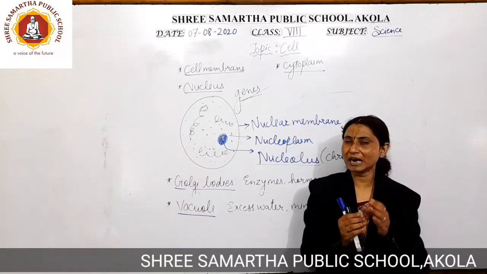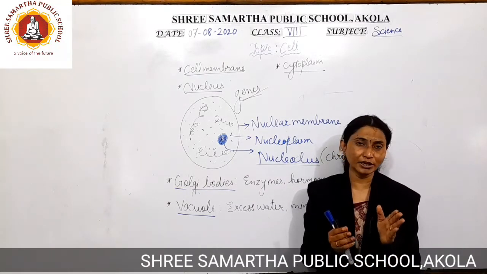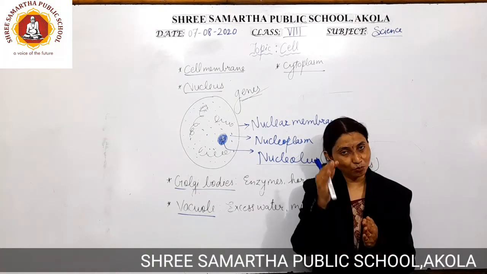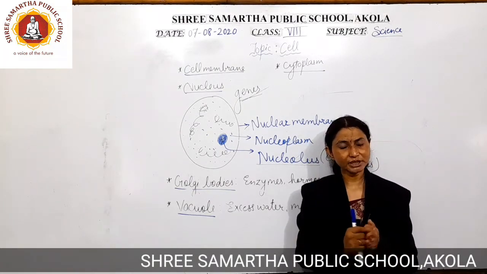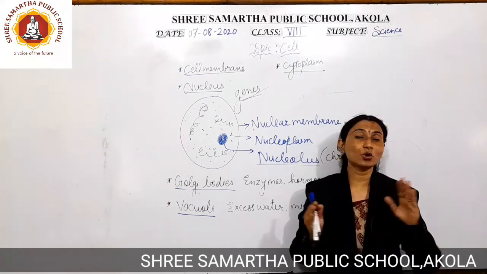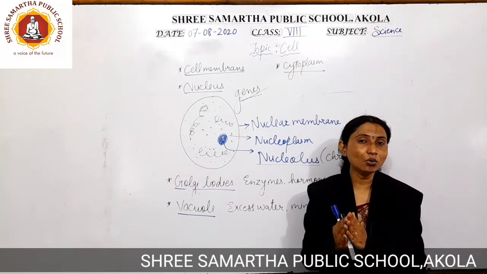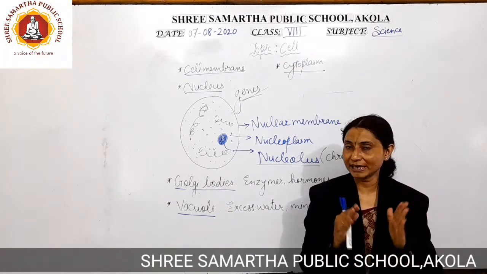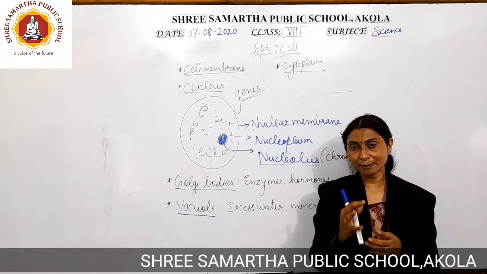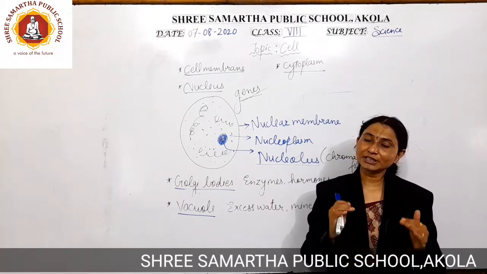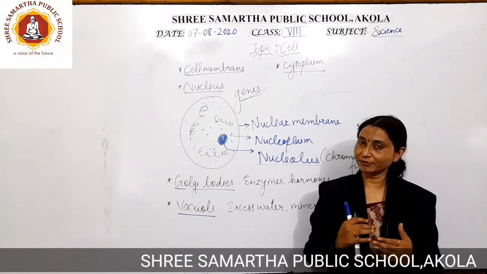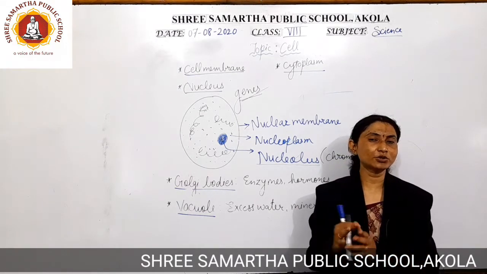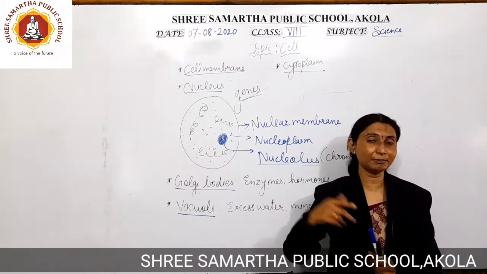So these chromosomes are very important in the cell body because they are responsible for carrying the characters from one generation to another. If genes are not there, if chromosomes are not there, imagine how life is going to exist on the earth's surface. For example, take a tomato plant. The genes present in the tomato plant, if they are carried forward to the next generation of the tomato plant, then the same plant is going to give you the same type of fruit, the tomato fruit.